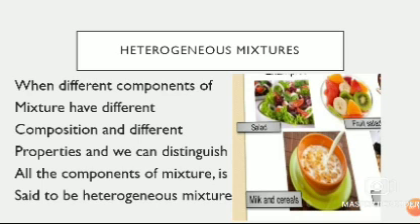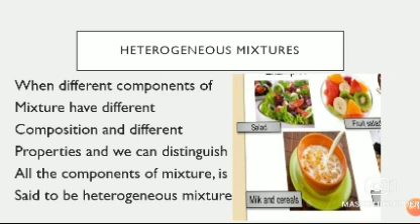In the next example, milk and cereals. Cereals and milk both are visible. We can see the cereal particles as well as the milk. So the mixtures in which the different particles are visible, or you can say the different components are visible and we can distinguish between the components, these mixtures are called heterogeneous.